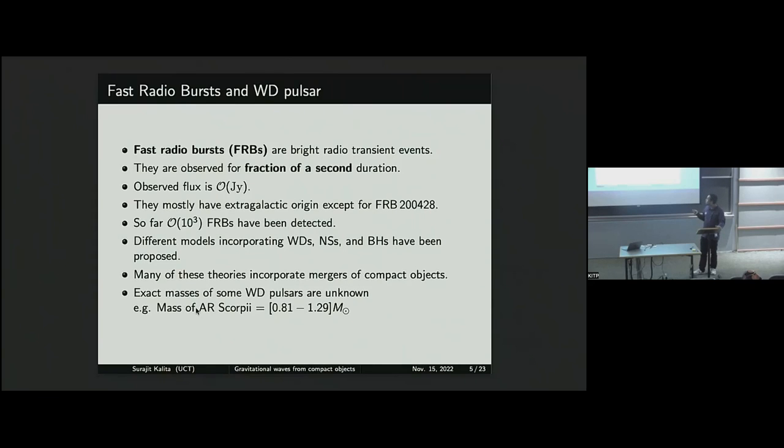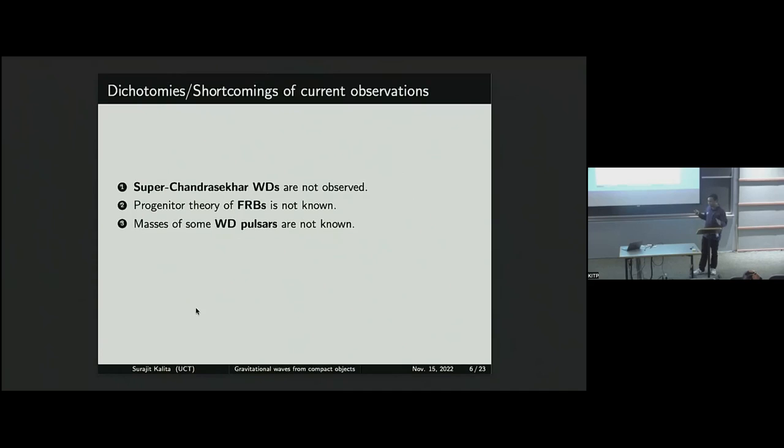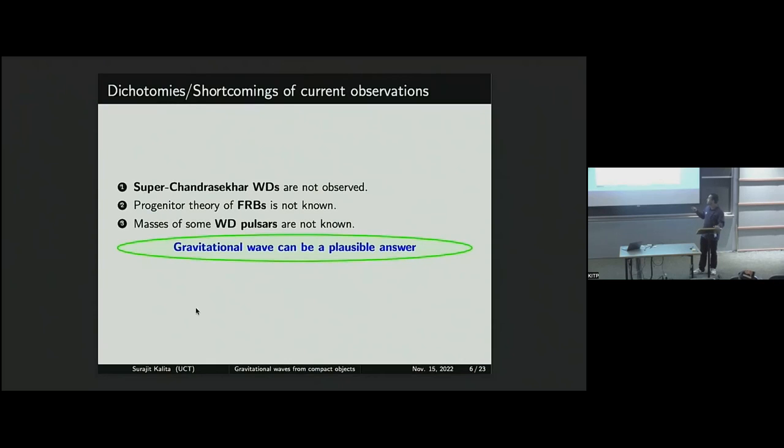So you have seen three particular shortcomings so far. One is that Super Chandrasekhar white dwarfs have not been observed directly. The progenitor theory of FRBs is not known; which one is the correct one, we cannot single out so far. And the masses of some white dwarf pulsars are also uncertain; basically, they give some range. So how to understand this? I'll show that gravitational wave detection in the future can explain all these three quite self-consistently.